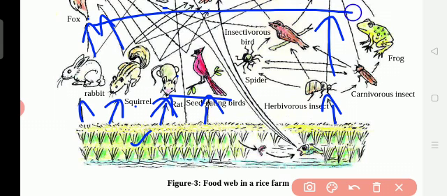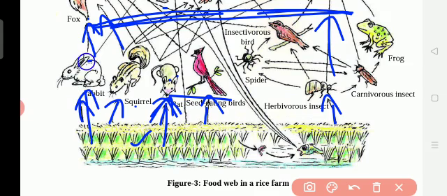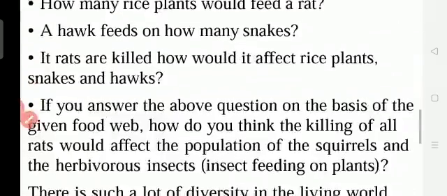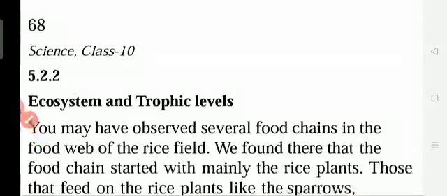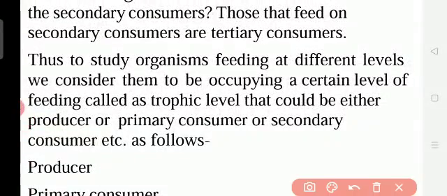And this rat is eaten by whom? This rabbit is eaten by fox, and this one is eaten by the snake. So the fox, human being, snakes, and owl are the secondary consumers. Plants are eaten first by the primary consumers. Afterwards, after eating the plants, they are growing up nicely. So this rabbit is eaten by the fox. The fox and all these are the secondary consumers. Like this we understand.